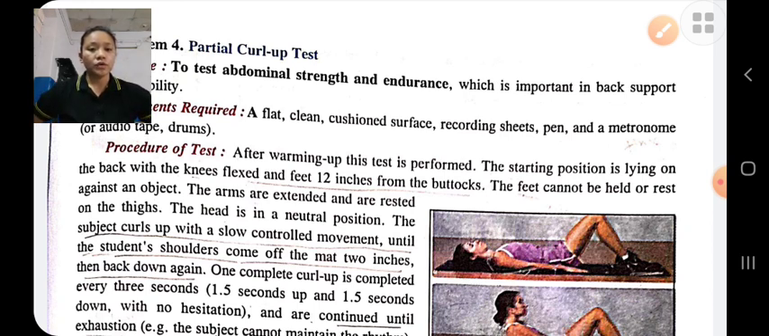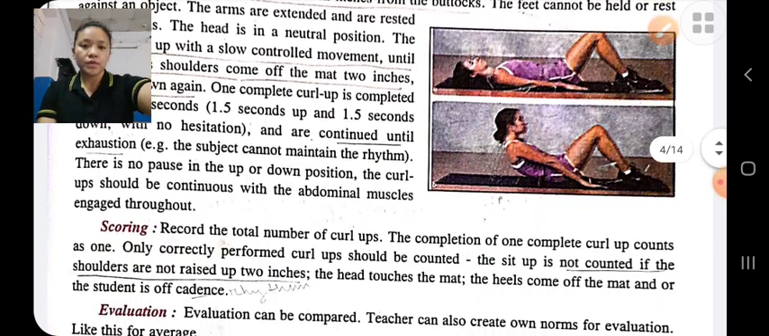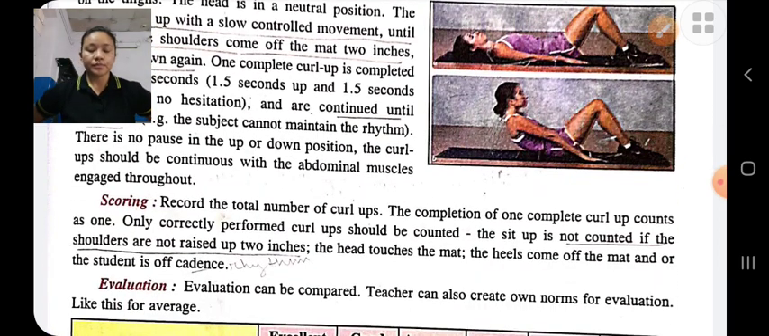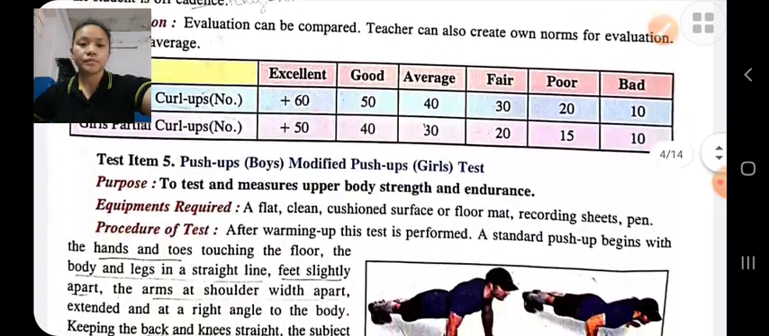and he will continue until exertion. For scoring, the number of partial curl ups he has done is recorded. For evaluation, the total number of partial curl ups done is compared with some standard norms.